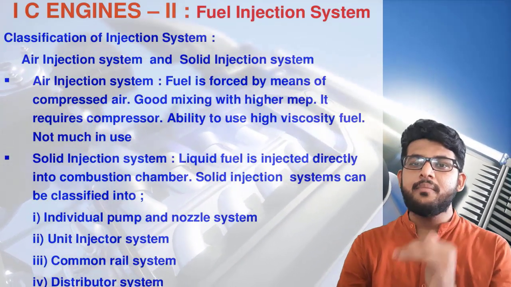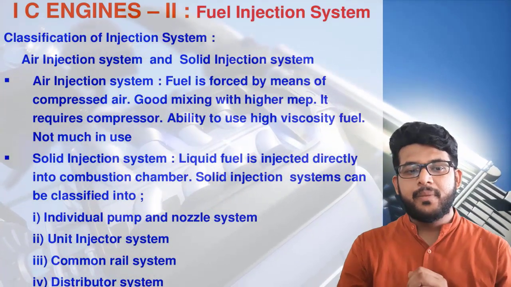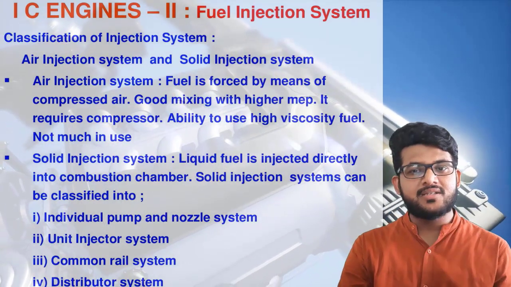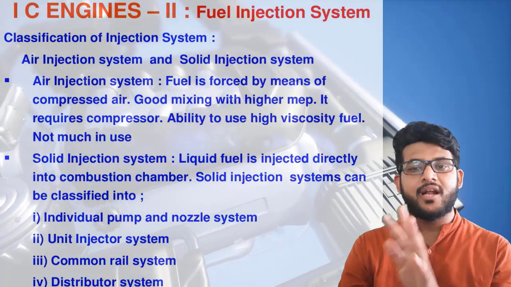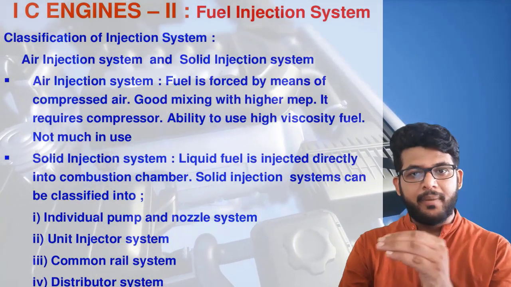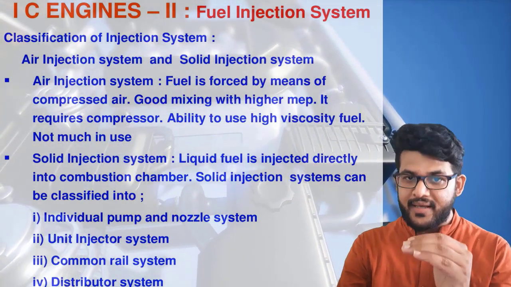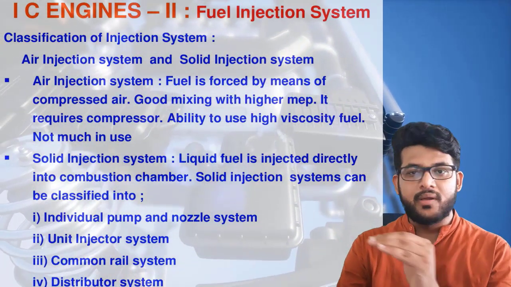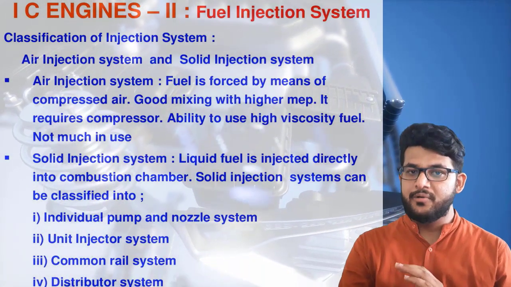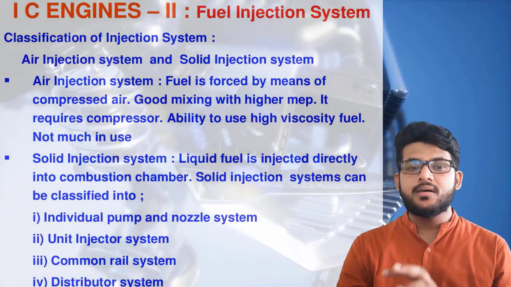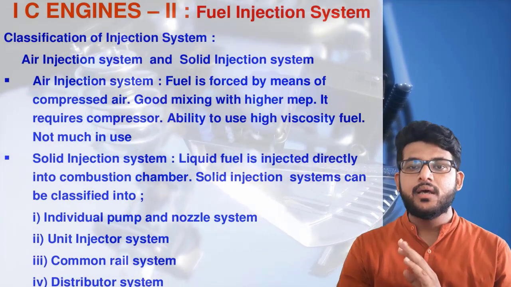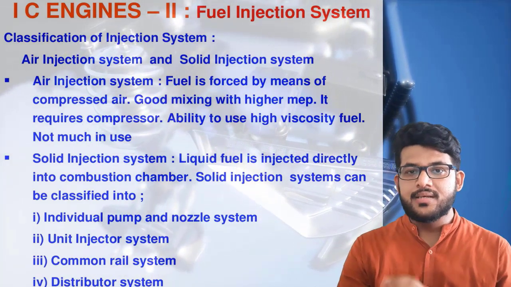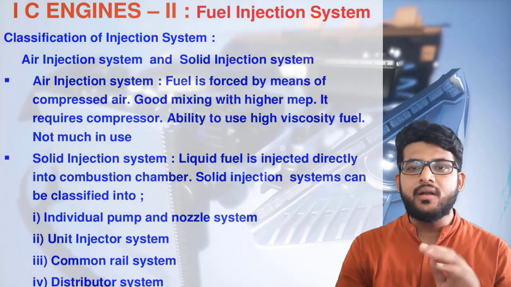Fine. So these are the main classifications. Let me repeat. First is air injection. Second is solid injection. In solid injection, there are 4 types. First is individual pump and nozzle. Second is unit injector. Third is common rail system. And fourth is distributor system. All these 4 types are currently in use in vehicles, and we will see them one by one in the next lectures.